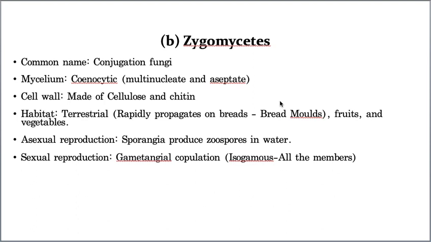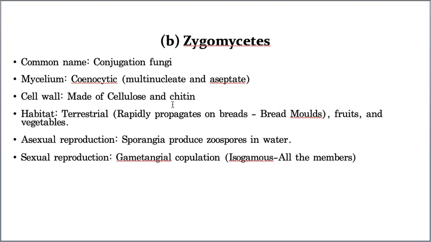The mycelium is cenocytic and aseptate. Cenocytic means, as I already told you, in aseptate fungi cross walls between cells are absent. That is why the protoplasm gets mixed up, and many nuclei are present in it. So multinucleated hyphae are called cenocytic hyphae. If cross walls are absent between the cells, that is called aseptate. Now the cell wall is made up of cellulose and also chitin.